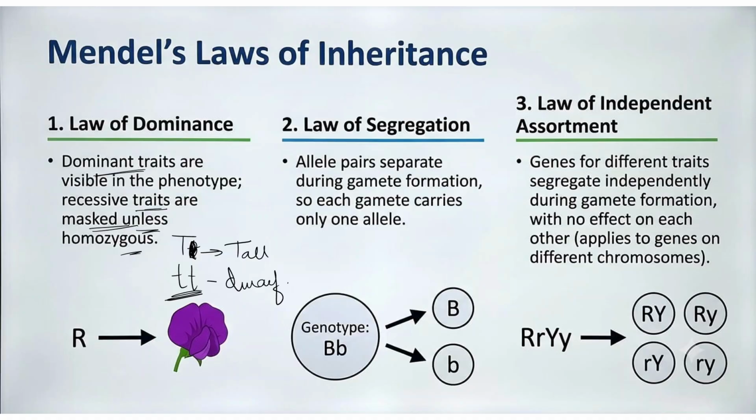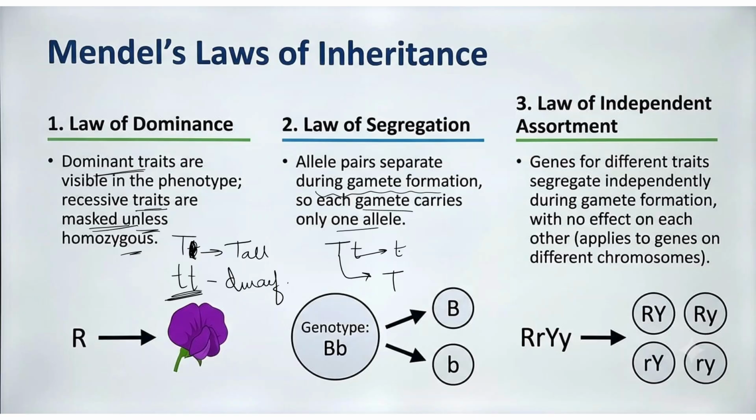Second is the law of segregation. It states that the two alleles of a gene separate during gamete formation, so that each gamete carries only one allele. What that means is, if capital T and small t are together, during gamete formation capital T will separate and small t will separate differently.